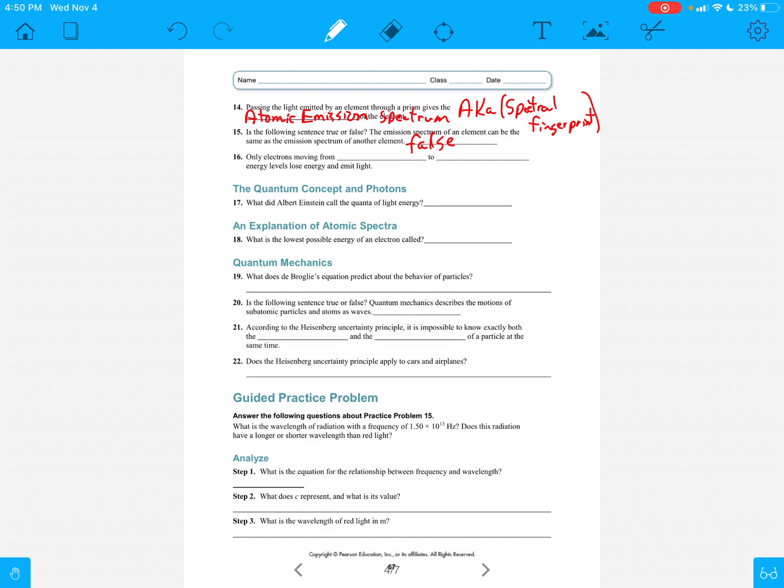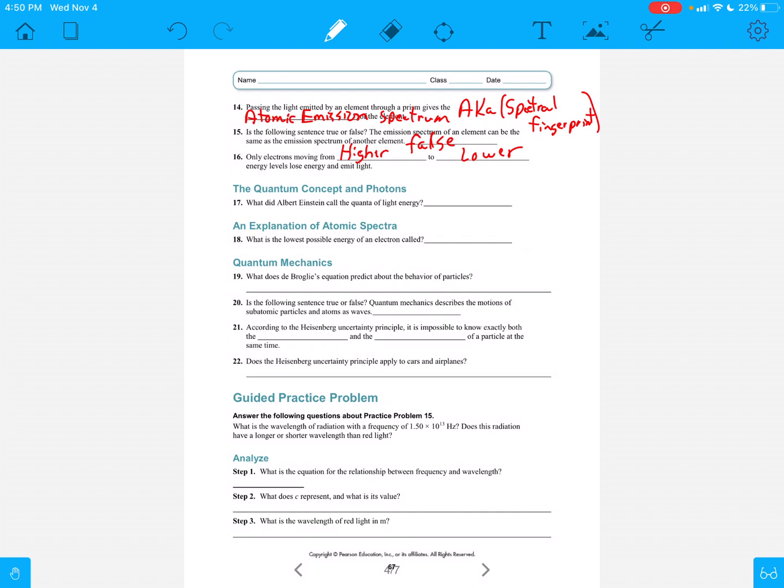Number 16, only electrons move from higher to lower energy levels and lose energy and emit light. So only electrons moving from higher to lower energy levels lose energy and emit light, okay? It's when they're falling down off of those excited states, that's when they give off that light, okay? And by the way, those packets of light are called quantums, aren't they? And we've talked about that quite a bit already in some of the other sections.